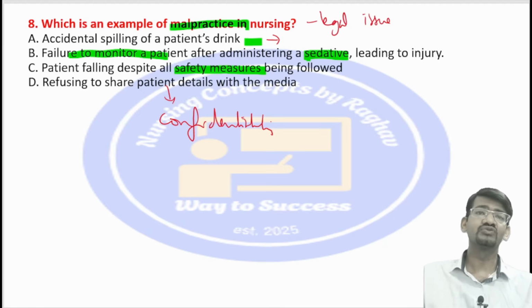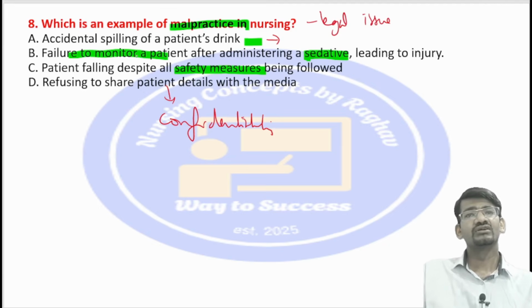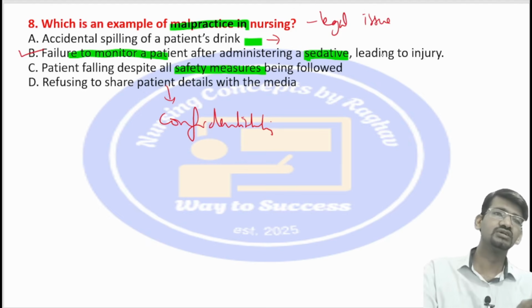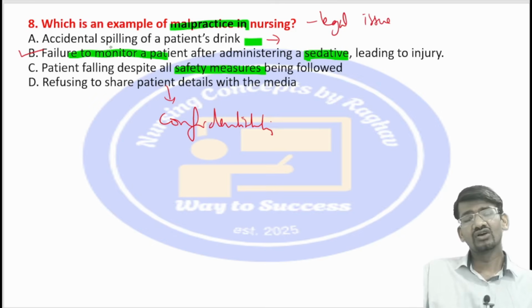She is refusing to give the patient details to the media, so she followed the ethical principle of confidentiality. So this is also a right thing. The wrong thing, the malpractice she did, is the failure to monitor the patient after being administered the sedatives, which caused the injury. So this is the right option.